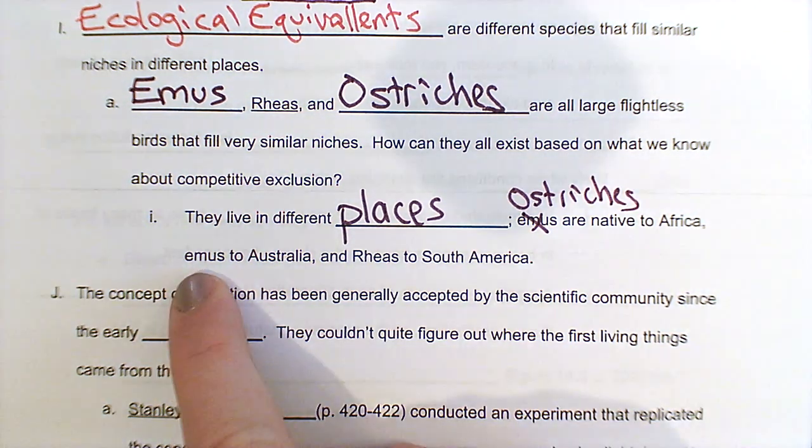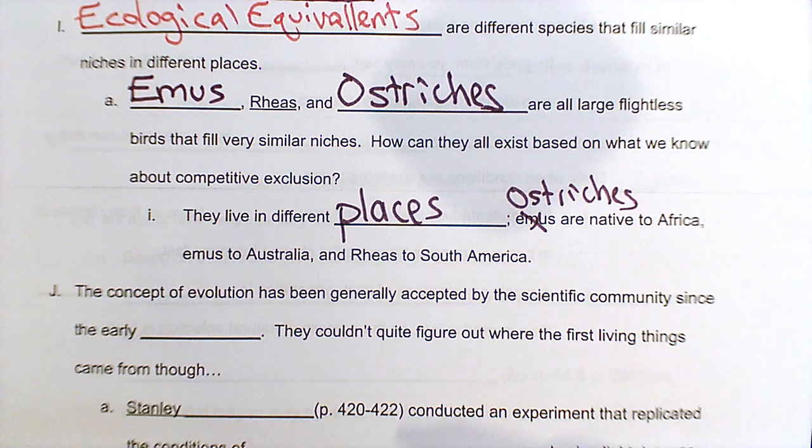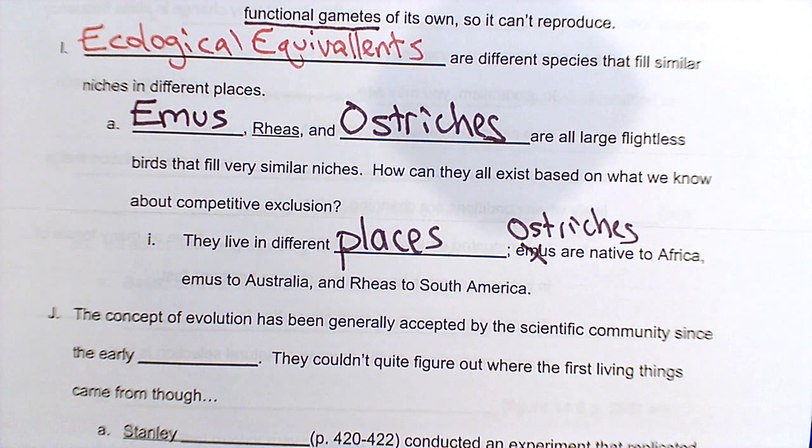Ostriches are native to Africa, emus are native to Australia, and rheas are native to South America. So competitive exclusion doesn't come in here because they are in different places. And you will find ecological equivalents all over the world, right? Similar species filling similar niches, but in different parts of the world.